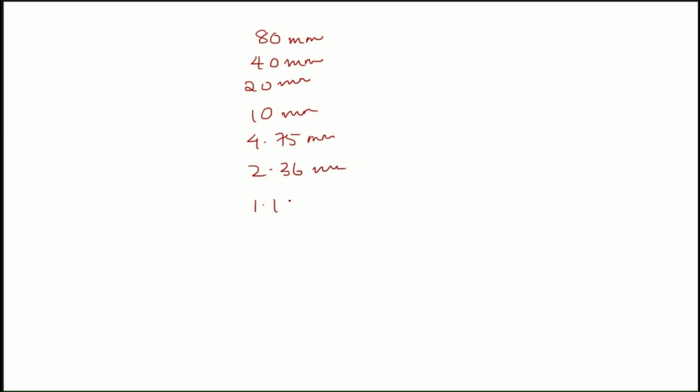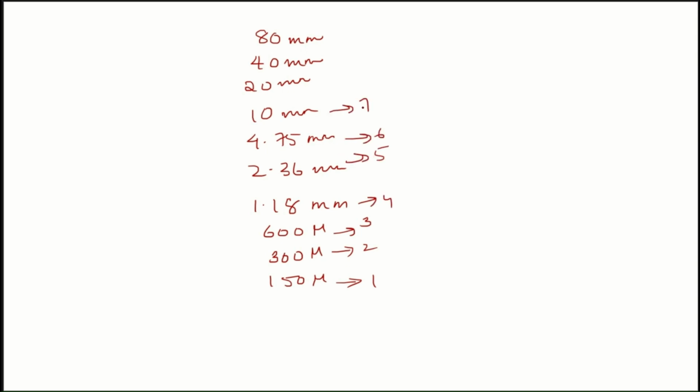For this question, if we write the sieves used in the test of sieve analysis, they are 80 mm, 40 mm, 20 mm, 10 mm, 4.75 mm, 2.36 mm, 1.18 mm, 600 microns, 300 microns, and 150 microns. Just put numbers like this: 1, 2, 3, 4, 5, 6, 7, 8, 9, 10.